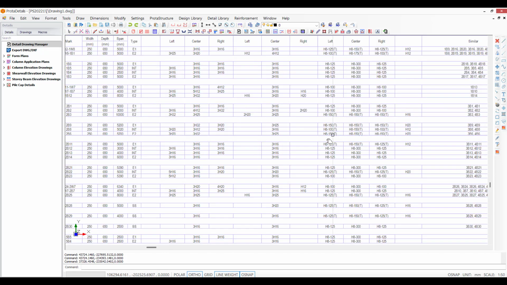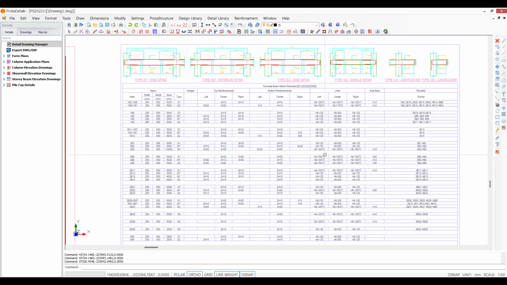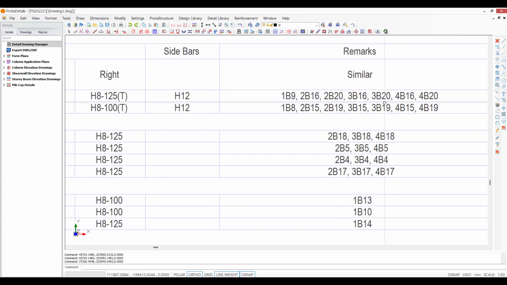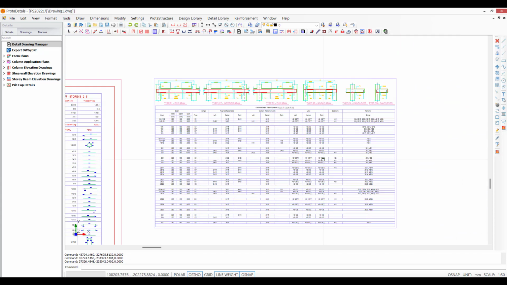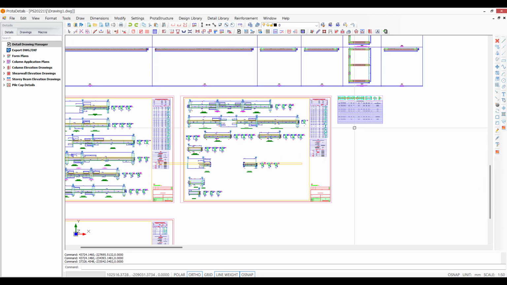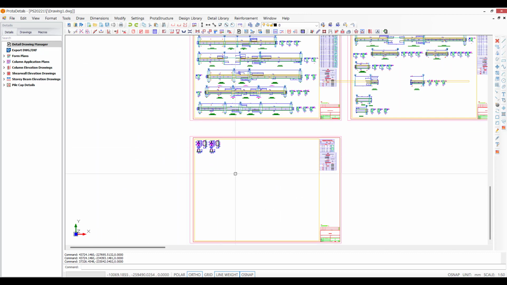There are also other ways to present information. Maybe you don't want to provide everything. You just want to provide a schedule of information. You can see schedule here. Similar beams also grouped in here. So if you'd like to provide less information at the start of a project, you can also do that. You can also see your foundations in here. All of this can be provided.